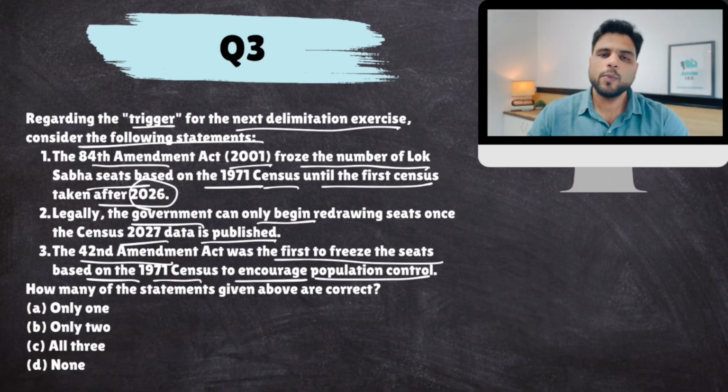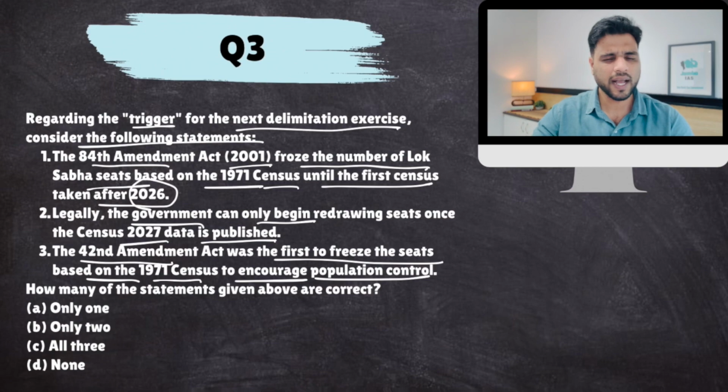Now, how many seats shall be there in parliament? How many seats each state gets in parliament is based on their population. Now, North Indian states were growing their population and South Indian states were controlling their population. Based on the population, seats would be allocated to your state in parliament. In the 1970s, the government wanted to control the population of India. If you incentivize a state to get more seats by increasing their population, they would not control their population, because the more the population, the more the seats, and more representation in Lok Sabha and Rajya Sabha.